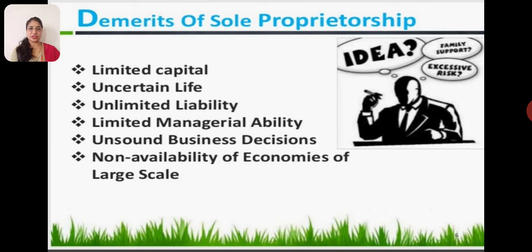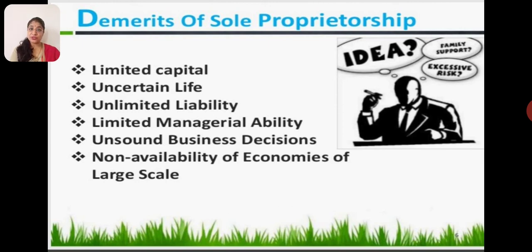Unsound business decisions: he is alone to do everything, so there are chances that in the case of a quick decision, he may not take the right decision. Non-availability of economies of large scale: he is not able to take his business from a smaller scale to a larger scale, or from medium to a larger one, because he is alone to do all this. Everything is limited, capital is limited, his managerial skill is limited.